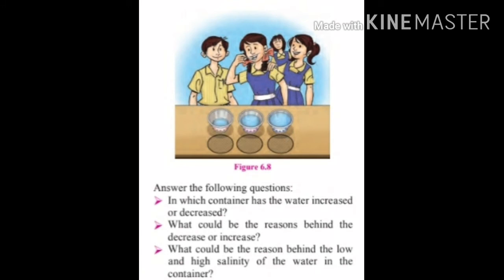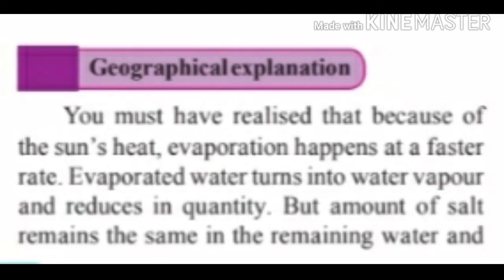Question number 3. What could be the reason behind the low and high salinity of the water in the container? Answer. In the container which was kept outside in the sun, due to the high rate of evaporation, the salinity is high. Whereas, as we kept on adding fresh water to the container kept in the room, the salinity is low. Because sun rays were not in the room, the water did not evaporate. Therefore, salinity remains low in the water which we kept in the room.